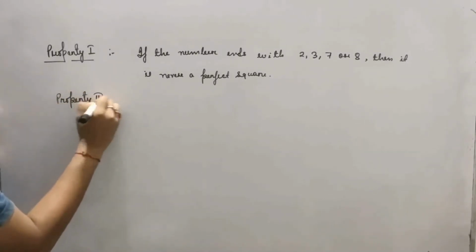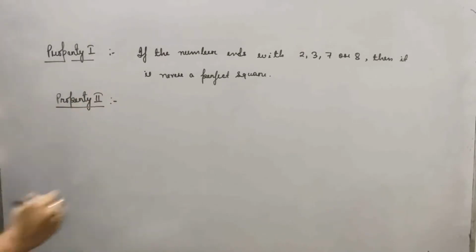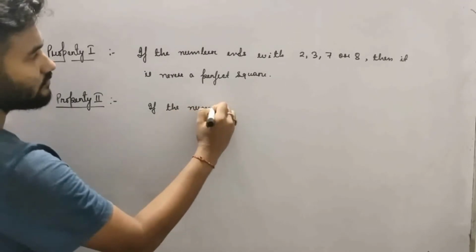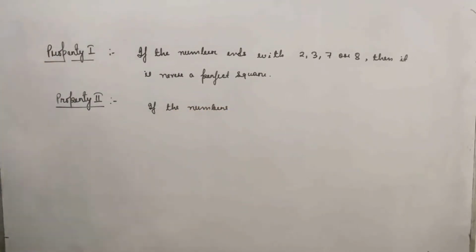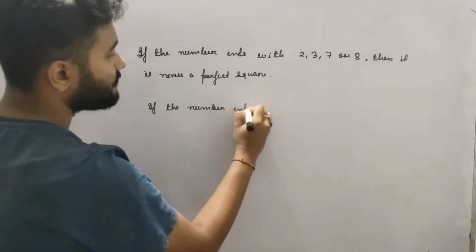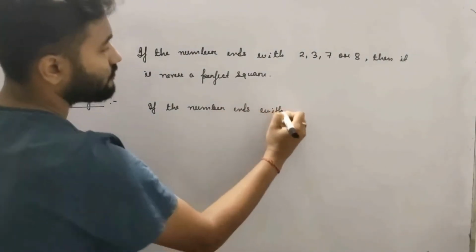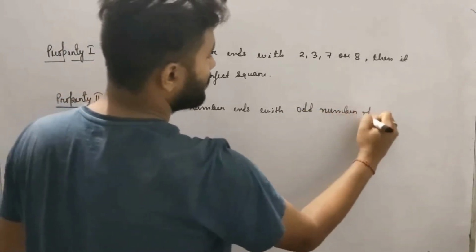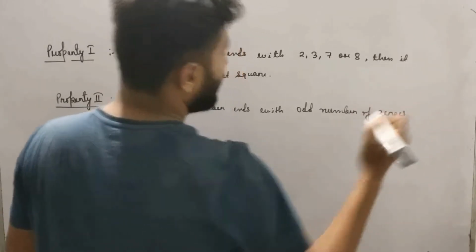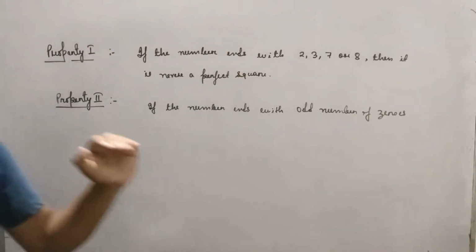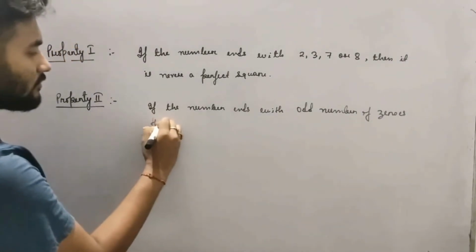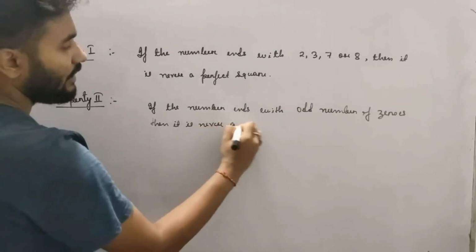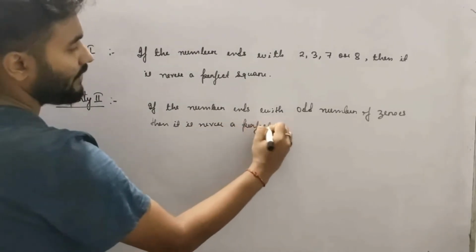Property 2. If the number ends with odd number of zeros, if the number ends with odd number of zeros, then it is never a perfect square.